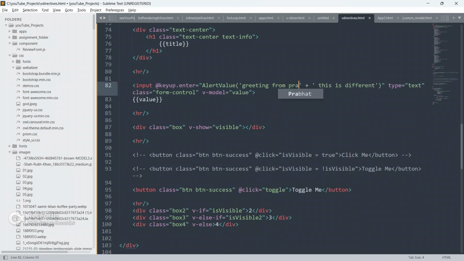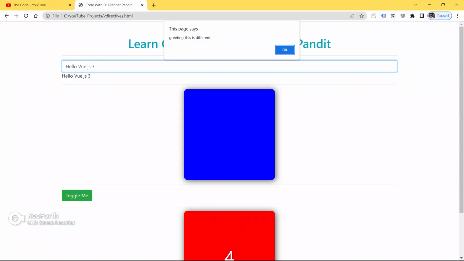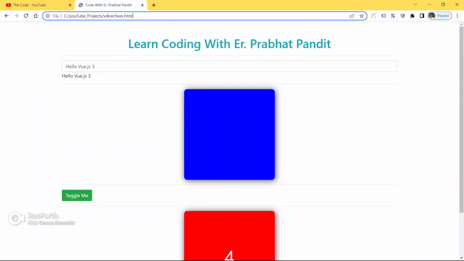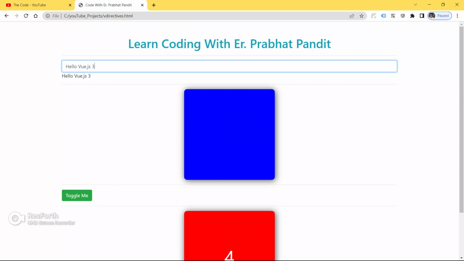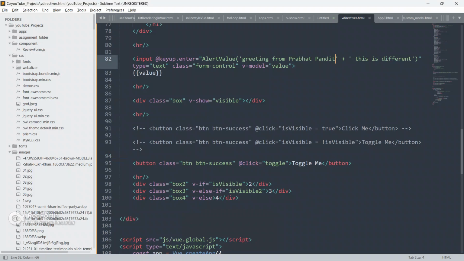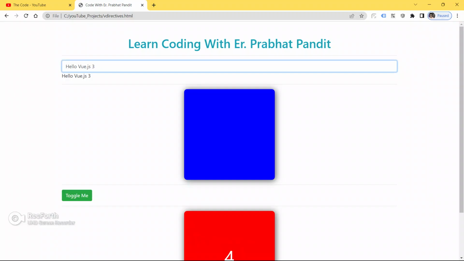So you can put anything here, for example greeting from Prabhat Pandit. Save your code, go to the browser and refresh your page now. Hit enter. See, greeting from Prabhat Pandit, this is different. Now we are not listening to whatever is inside this input box; we are listening to our custom event.